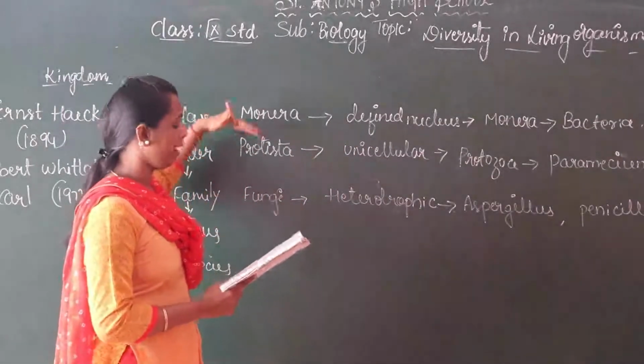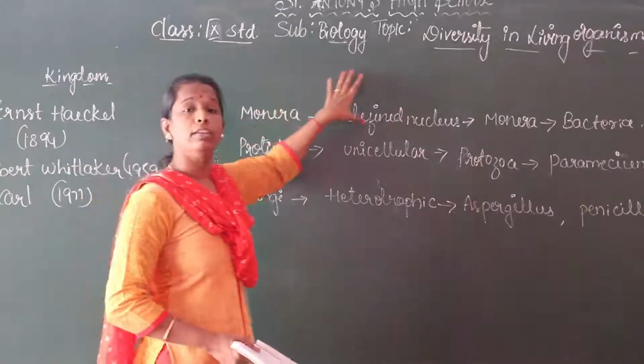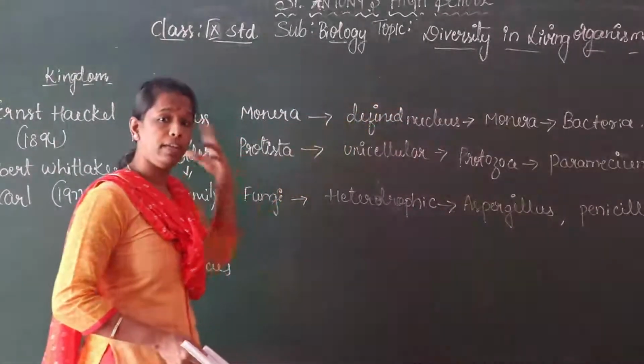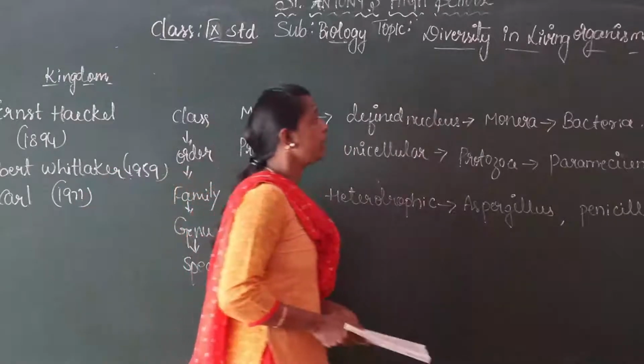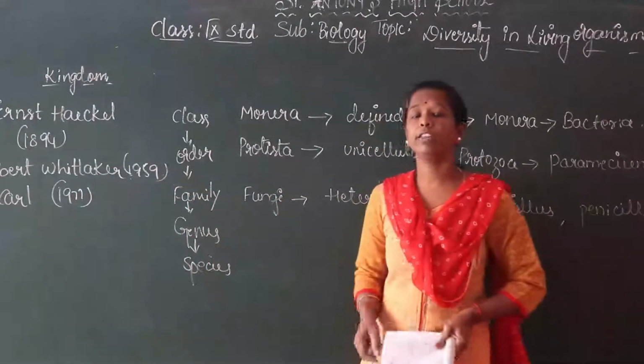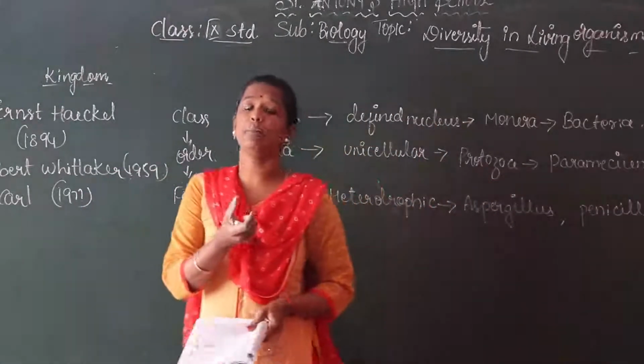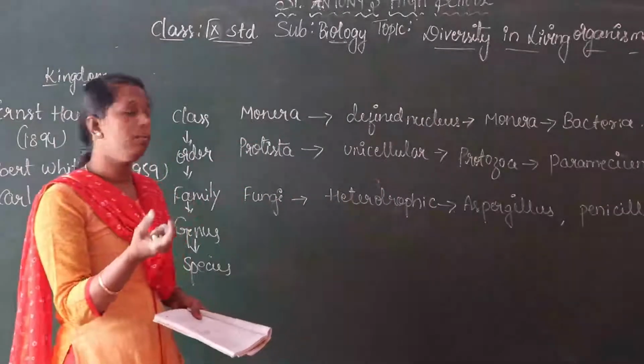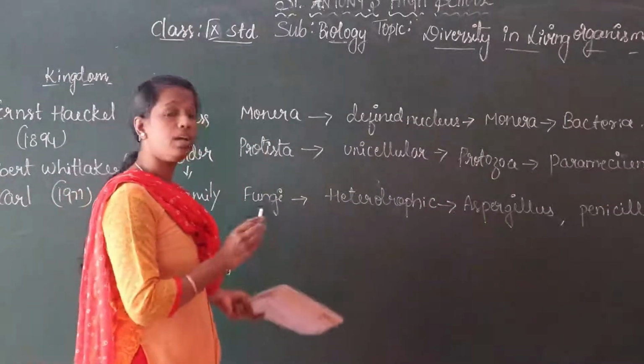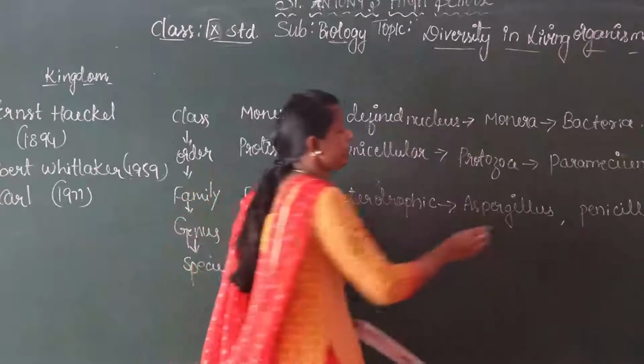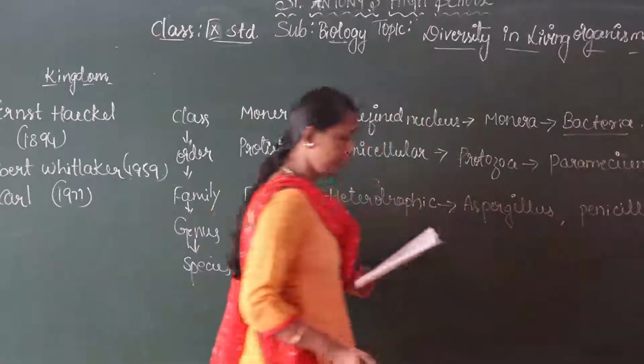Some of them have a cell wall, or may be without a cell wall. The group belongs to the bacteria, the small bacteria. So this bacteria belongs to kingdom Monera.